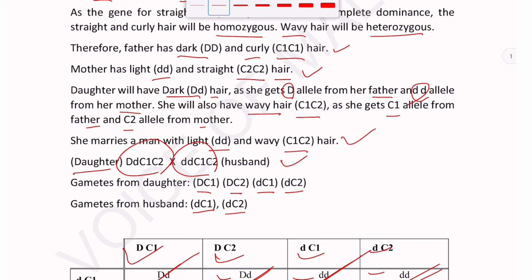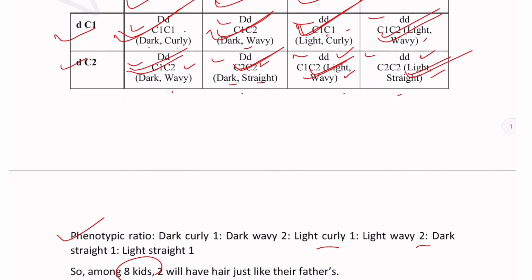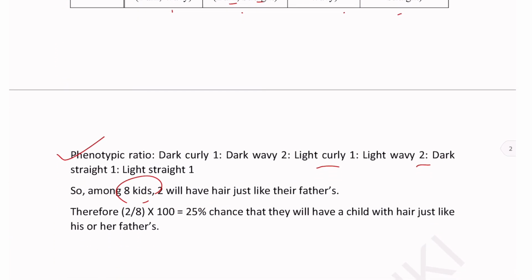And we have seen that light and wavy hair is found in 2 cases. Therefore, 2 by 8 into 100, that is a 25% chance that they will have a child with hair just like his or her father's.